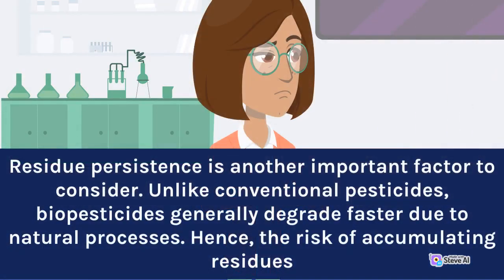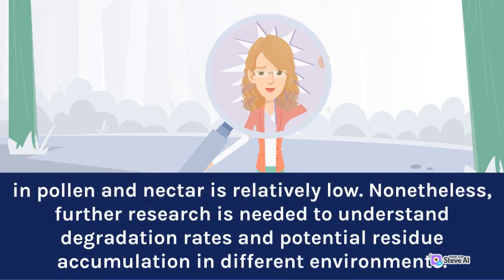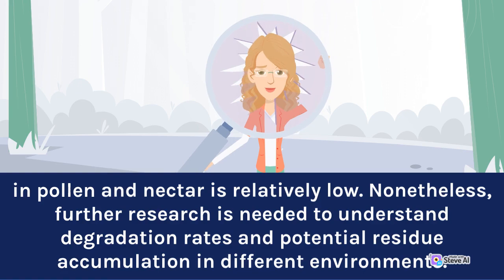Residue persistence is another important factor to consider. Unlike conventional pesticides, biopesticides generally degrade faster due to natural processes. Hence, the risk of accumulating residues in pollen and nectar is relatively low. Nonetheless, further research is needed to understand degradation rates and potential residue accumulation in different environments.